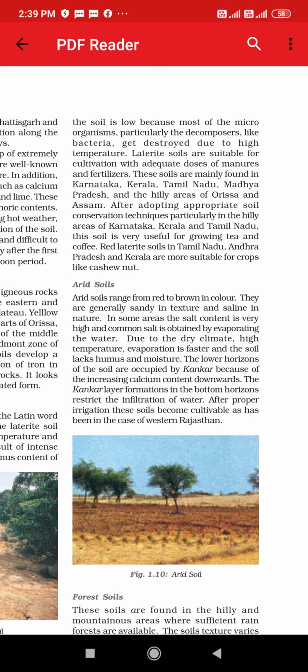The lower horizons of the soil are occupied by kankar because of the increasing calcium content. Kankar, small nodules we can see. The kankar layer formation in the bottom horizons restricts the infiltration of water.